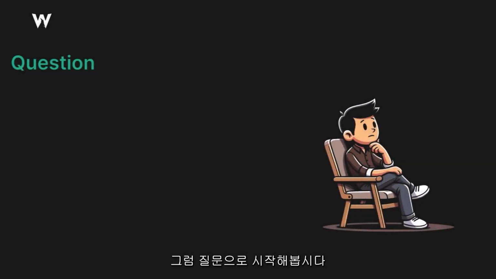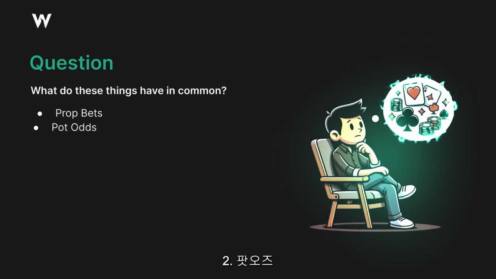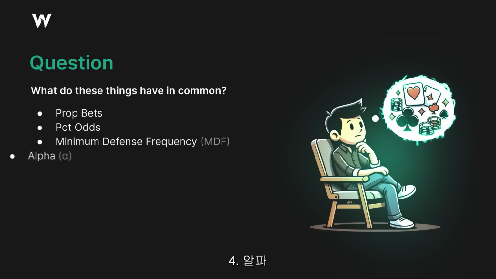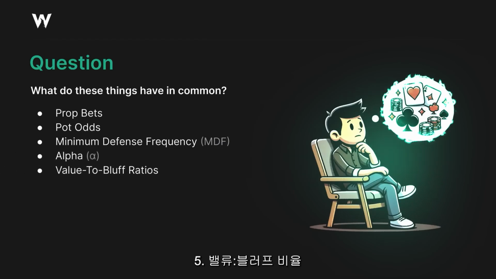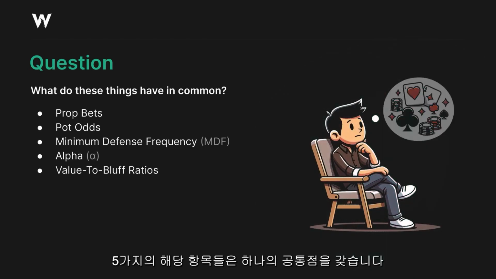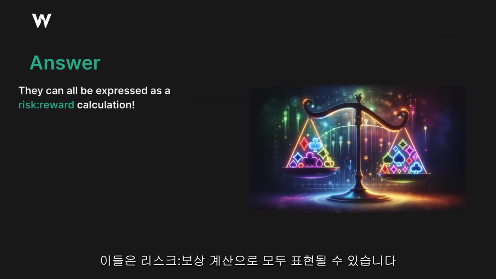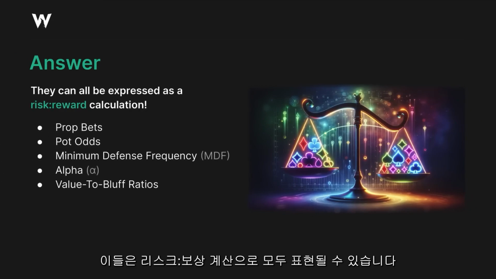Let's start with a question. What do these 5 things have in common? Prop bets, pot odds, minimum defense frequency, alpha, and value to bluff ratios. Most coaching material out there will teach you that these are 5 separate things. They all have their own equations. They all represent different concepts, blah, blah, blah. But they all share one thing in common. What is that? The answer is that they can all be expressed as a simple risk-reward calculation.